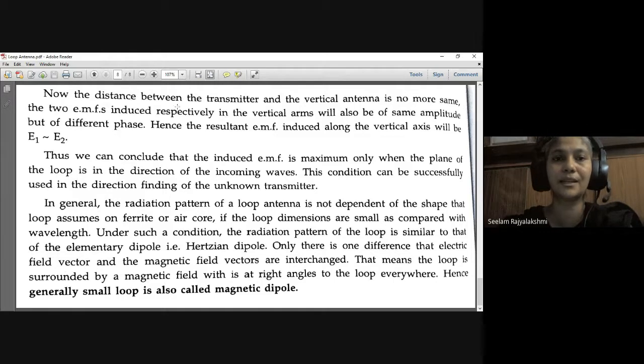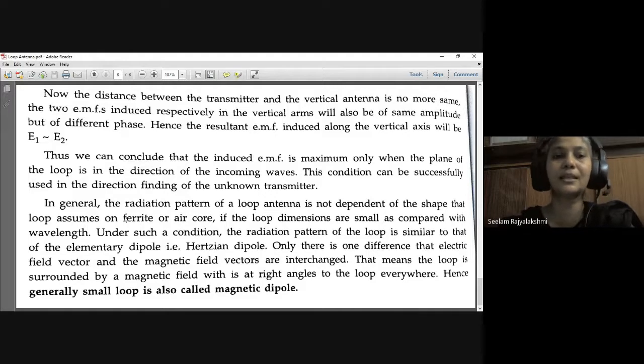So whenever the distance between the transmitter and the vertical antenna is not the same, and we have placed the rectangular loop in the direction of propagation of the wave, the EMFs induced respectively in the vertical arms will be of the same amplitude but different phase. So the resultant EMF induced along the vertical axis will be E1 minus E2. We can conclude that the induced EMF is maximum only when the plane of the loop is in the direction of the incoming waves, and this condition can be successfully used in direction finding. That means whenever we want to find the direction of an unknown transmitter, by placing the loop this way we can observe its direction.